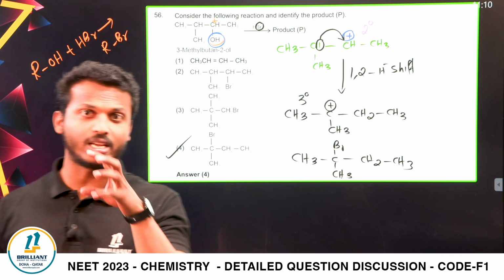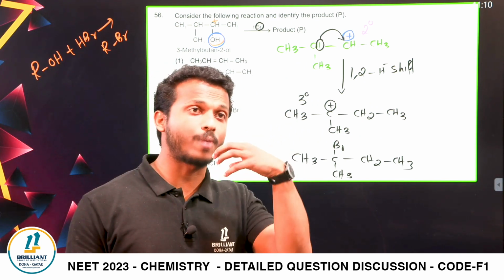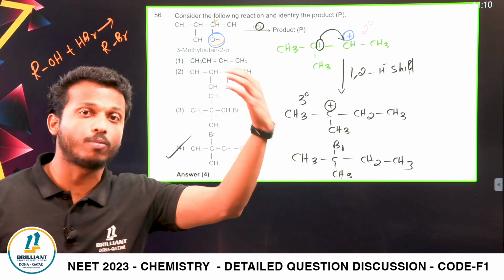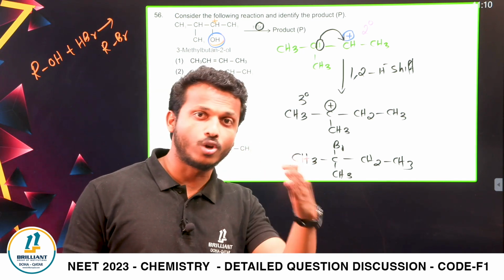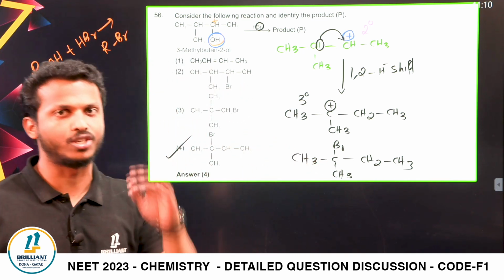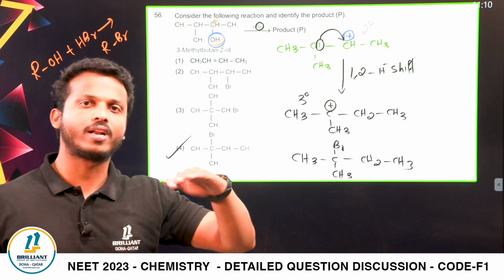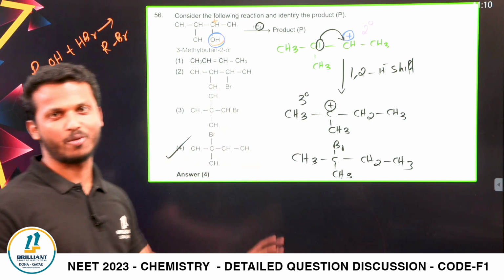First, you check whether there is a chance to make it primary to secondary, or secondary maximum to tertiary, either by 1,2 hydride shift or by 1,2 methyl shift. There is a hydrogen, so a 1,2 hydrogen shift can be done and you will get a tertiary carbocation.